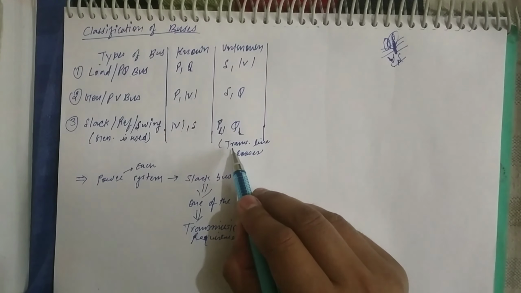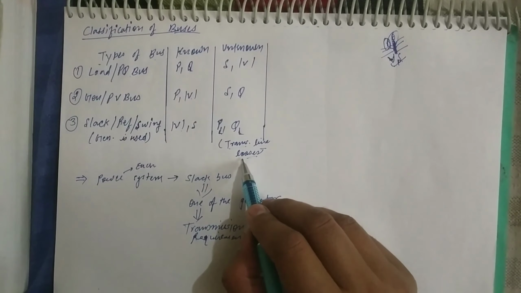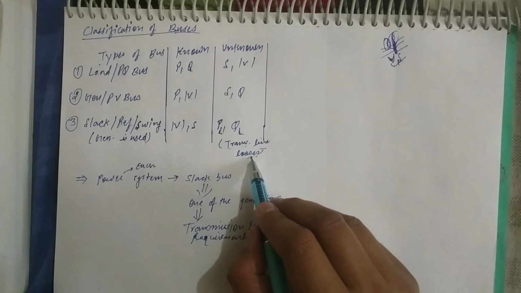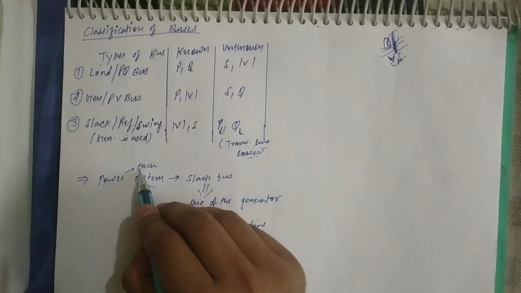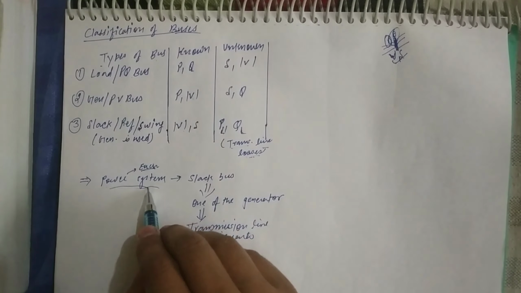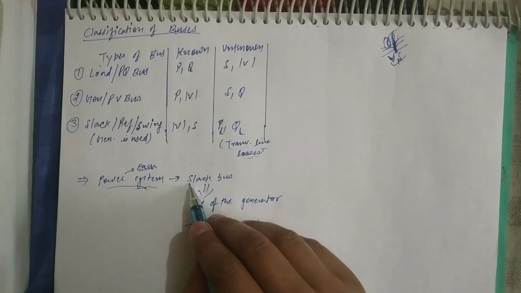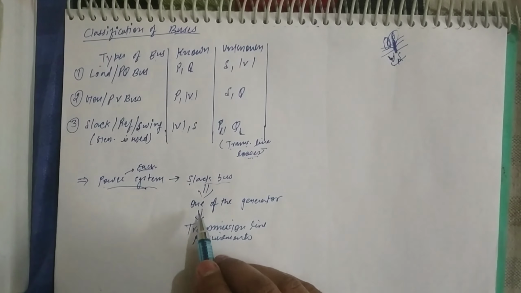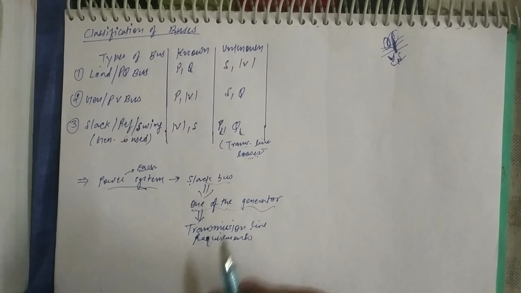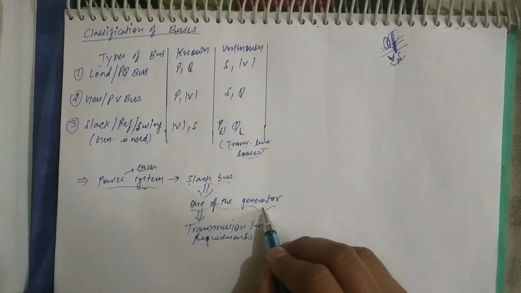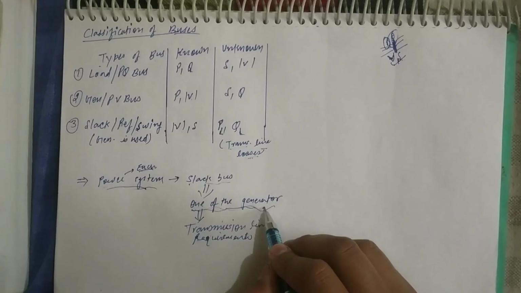Here I have written transmission line losses. I will tell you the meaning of transmission line losses. In each power system, one slack bus is always there, because the slack bus is always decided on the side of the generator, and one of the generators is always connected in the power system, so that generator side is considered as the slack bus.